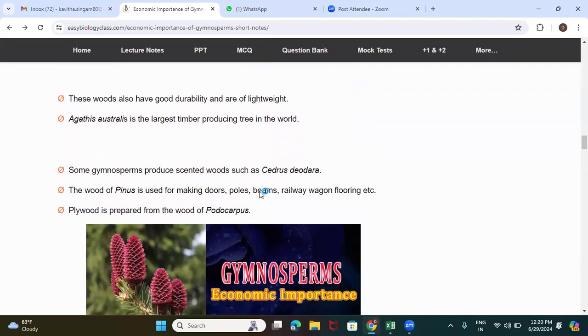The best example is sandalwood, like Pterocarpus santalinus, which has a very good aroma, or the scented wood nature. Just like that, even Cedrus deodara, which is a gymnosperm, also has a scented wood nature, which is of economic value. Next is the wood of Pinus. It can be used in making doors, poles, beams, railway wagons, flooring, etc.